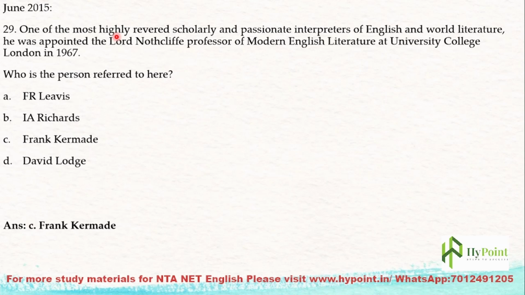So he is a critic of world literature as well as English literature. And he was also appointed as Lord Northcliffe Professor of Modern English Literature at University College London in 1967. You have to identify him. So he was Frank Kermode, not F.R. Leavis, not I.A. Richards, not David Lodge, but Frank Kermode. Do you remember this about him?